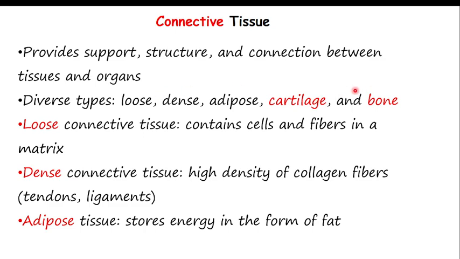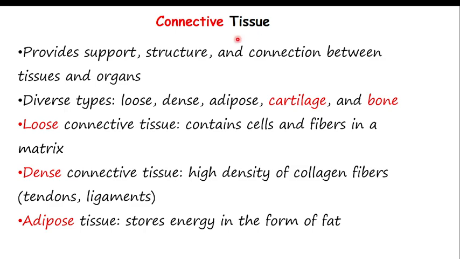There is no separate bone tissue; bone is only an example of connective tissue: bone, cartilage, adipose, dense, and loose tissue. Let's discuss a little. Loose connective tissue contains cells and fibers in the matrix. Whenever you identify a connective tissue, it should have cells, of course, because tissue is a collection of cells. It should have fibers and also a fluid matrix. If there are not these 3 things, it is not connective tissue.